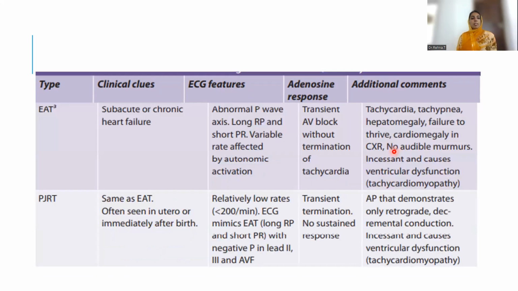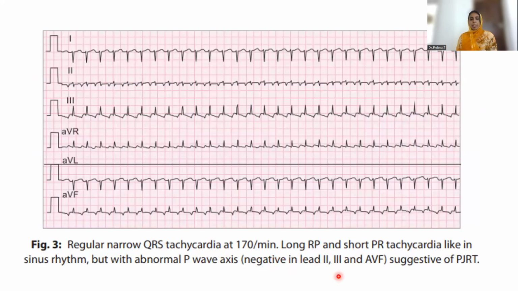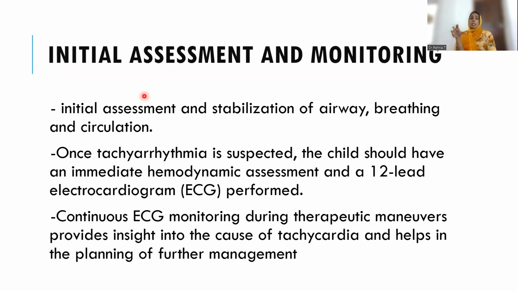Then other things are EAT and PJRT. I wanted to tell you something here: in PJRT you may get a negative P wave deflection in lead 2, lead 3, and aVF. So that is one thing which we should be careful about. In short, about all these things, there are two mechanisms. One is re-entry and another is automaticity.